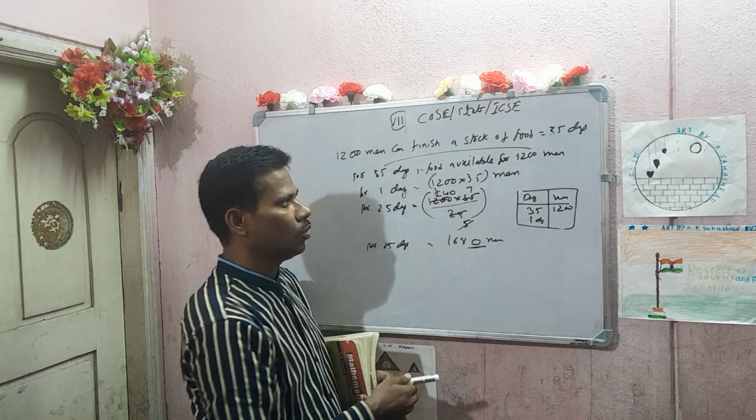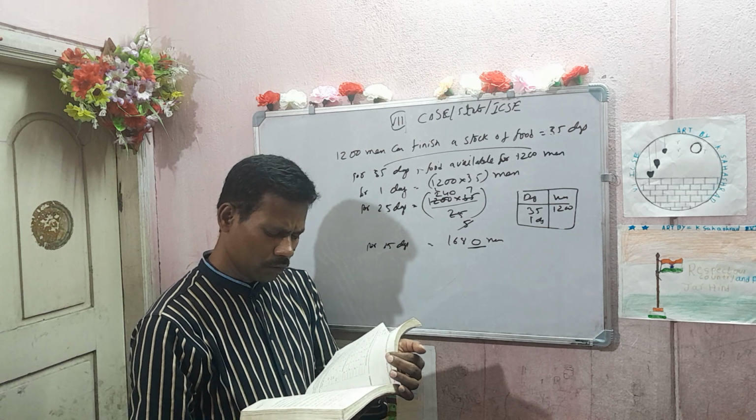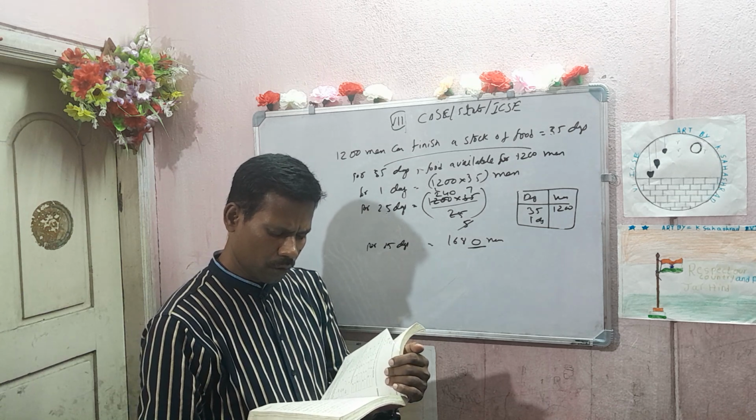What is the question? How many more men should join them so that the stock may last for 25 days?